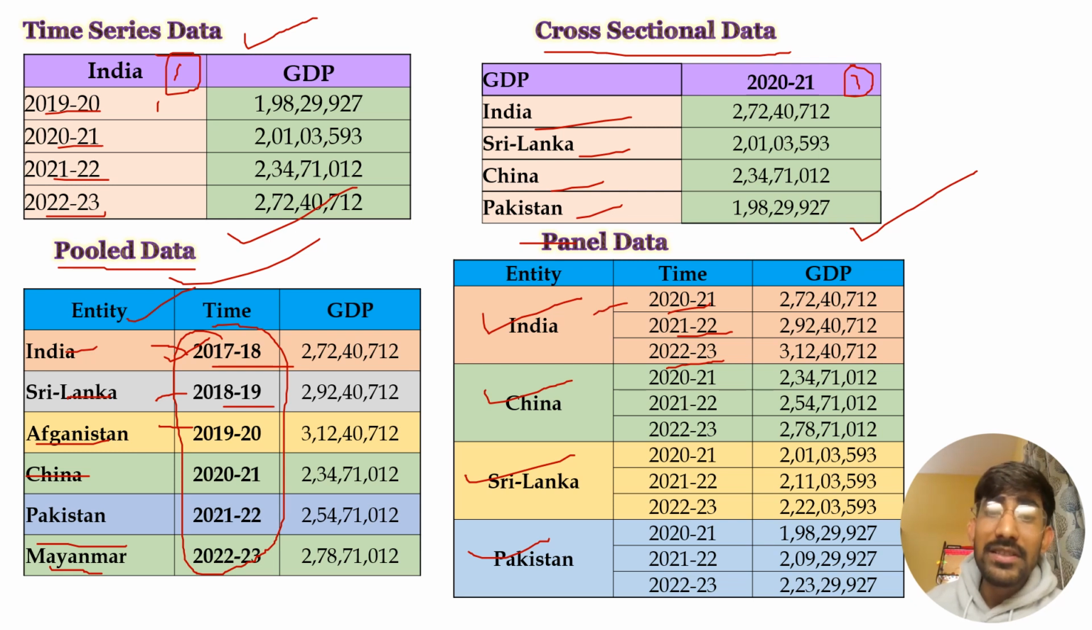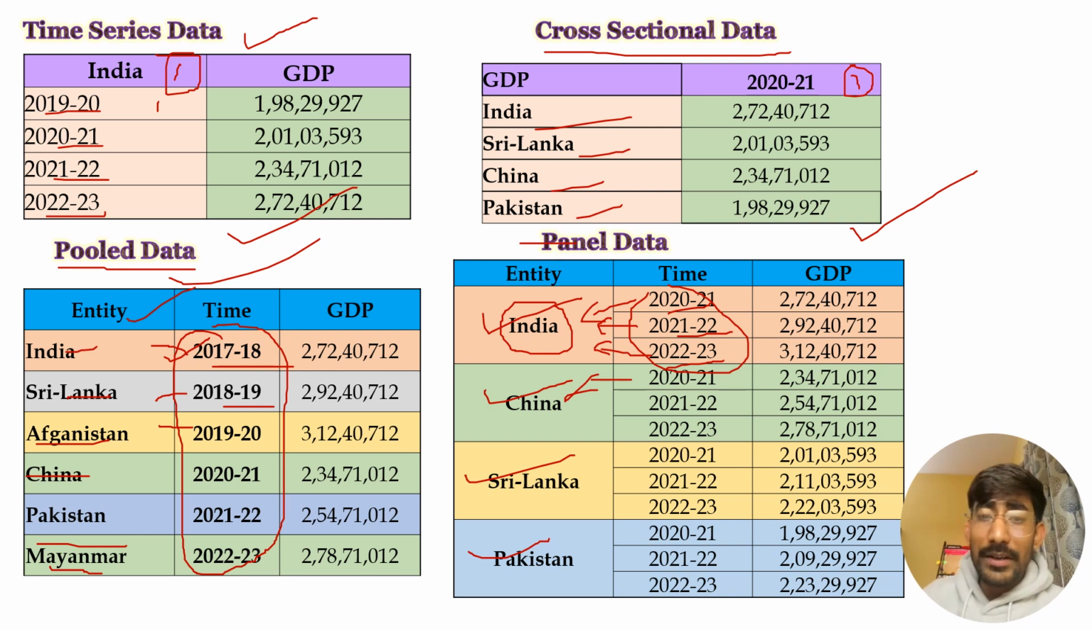That means for the first year we have considered India, and for the second year again we have considered India, and for the third year again we are considering India as our entity, and the same for the other countries as well. So the entities that we have taken are repetitive in nature for the selected time period. That means the particular entity is coming in all those time periods. So this type of data is known as panel data.